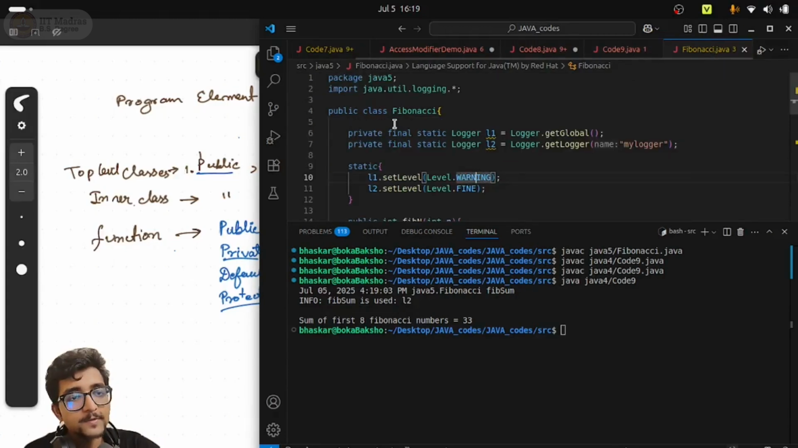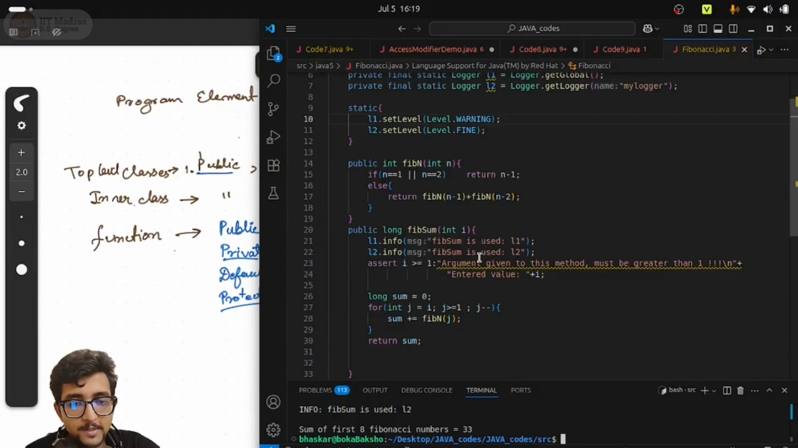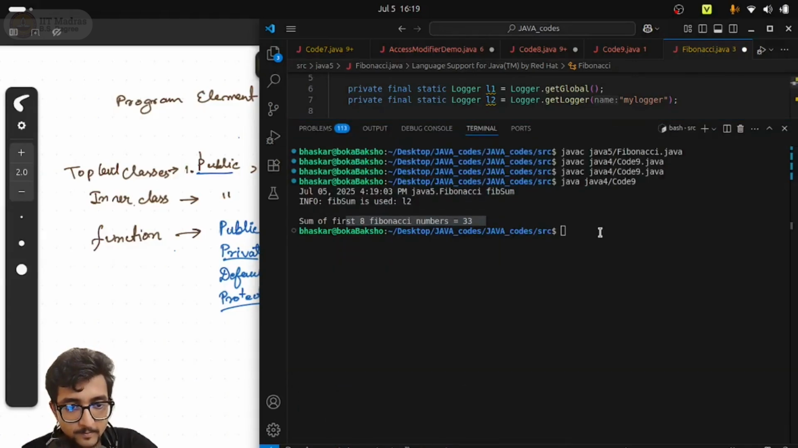So if I go to this Fibonacci, and by the way, this Fibonacci value is printed, the summation of the first 8 Fibonacci numbers. So you see that L2 is printing, but L1 is not printing as expected. But if I change this warning level to finest, right?